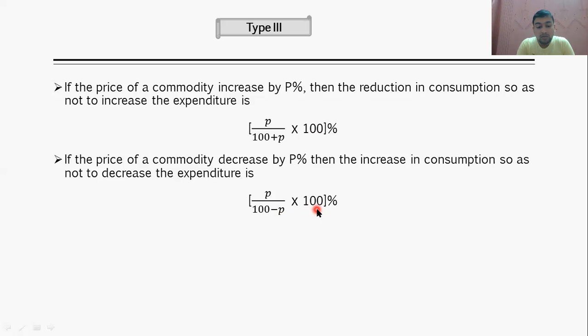So if you still want to have the same saving, by what percentage can you increase your expenditure? By P upon 100 minus P into 100.